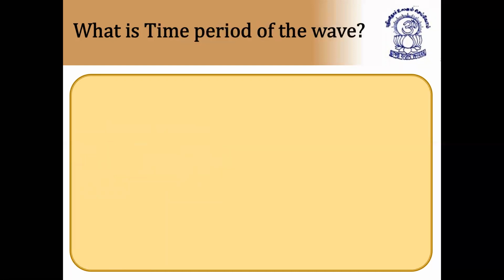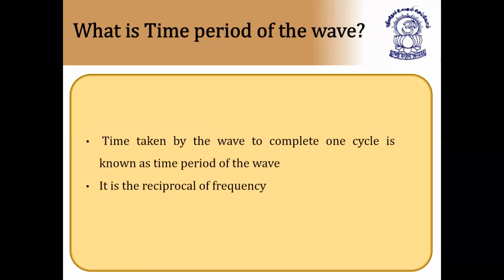Now, what is the time period of the wave? The time taken by the wave to complete one cycle is known as the time period of the wave. It is the reciprocal of frequency. The other unit is second inverse because time is measured in seconds. Hertz or second inverse, both are units of frequency. Very, very important. Hertz, Hz, or second inverse, both are units of frequency, because time period is 1 by frequency, the reciprocal of frequency.